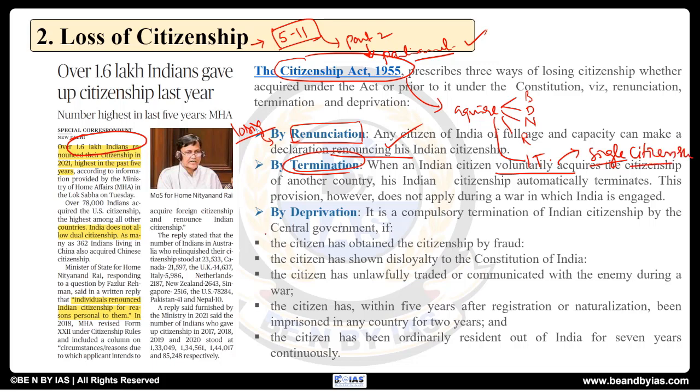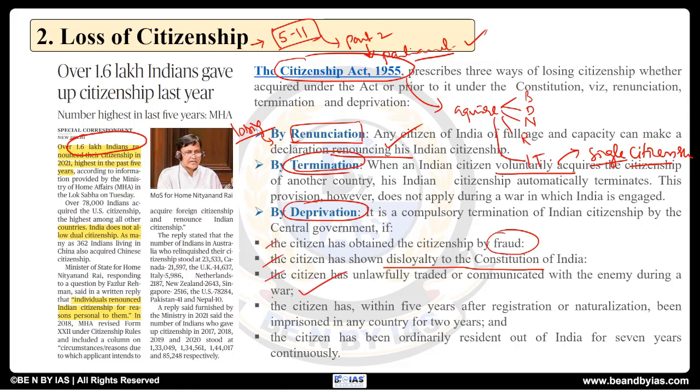And then the third thing is by deprivation. Deprivation means the compulsory termination of Indian citizenship by the central government if the citizenship was obtained by fraudulent methods, or if the person shows disloyalty to the Constitution of India, or if the person traded or communicated with the enemy during a wartime.